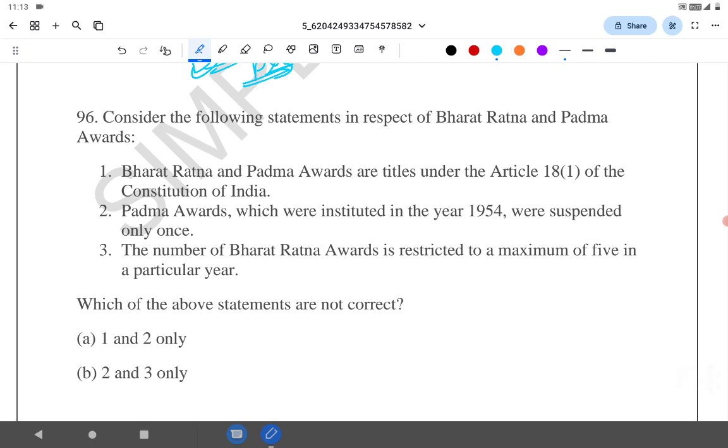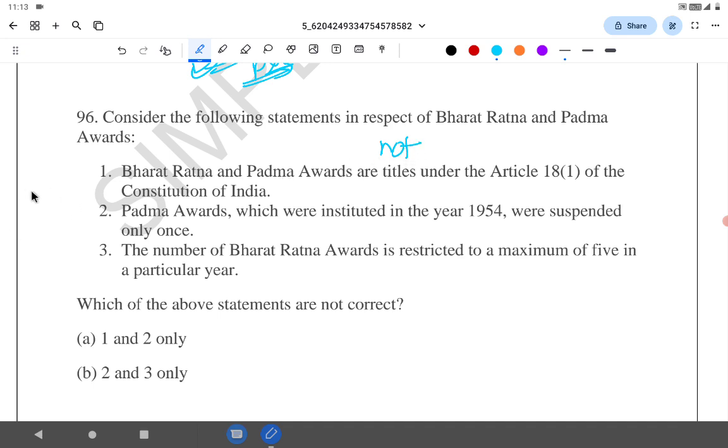Consider the following statements in respect of Bharat Ratna and Padma Awards. Statement 1: Bharat Ratna and Padma Awards are titles under Article 18(1) of the Indian Constitution. See, under Article 18(1), they are not titles.